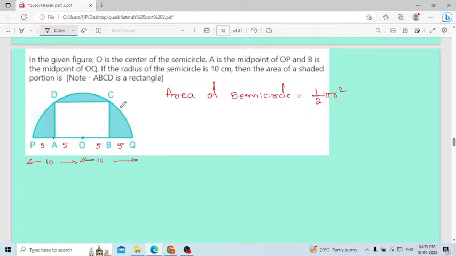Pi r square divided by 2. Oh, you are there, Smita. Then you are not interacting with me, no? That's why I thought you left.